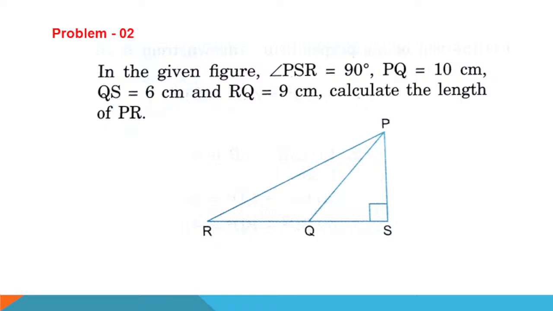PQ is 10 centimeter, right? QS is 6 centimeter. And RQ is 9 centimeter. Calculate the length of PR. Say PR is x centimeter. Okay.